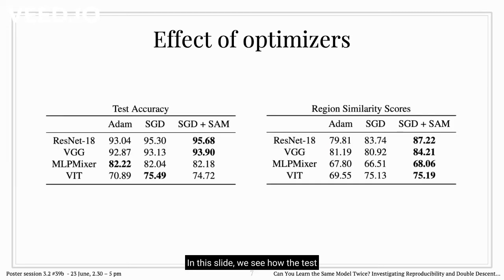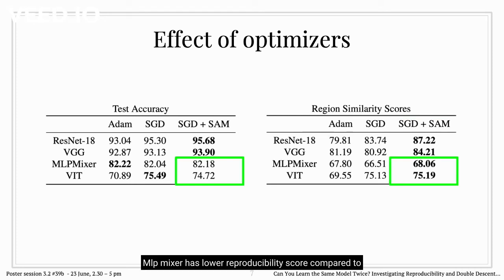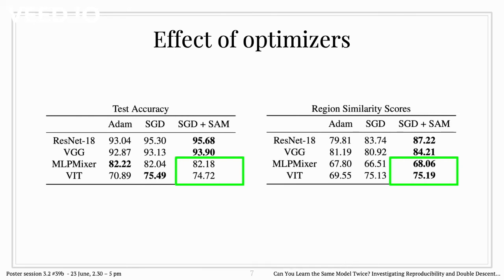In this slide, we see how the test accuracy and region similarity scores change with respect to optimizers. Couple of interesting observations. SAM always resulted in higher similarity score for all the architectures, even though it did not result in the highest test accuracy. MLP mixer have lower reproducibility score compared to the VIT, despite having higher accuracy. This shows that models with the high accuracy does not always have the highest reproducibility.